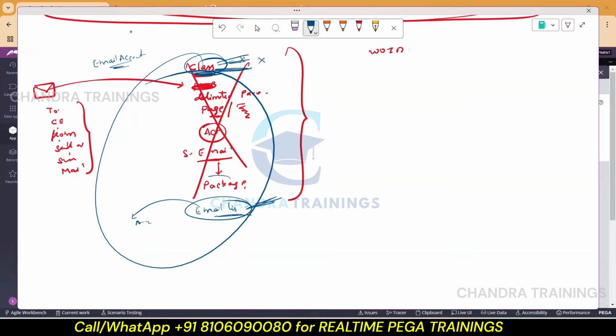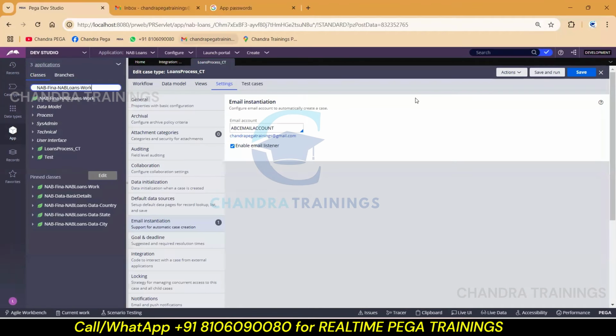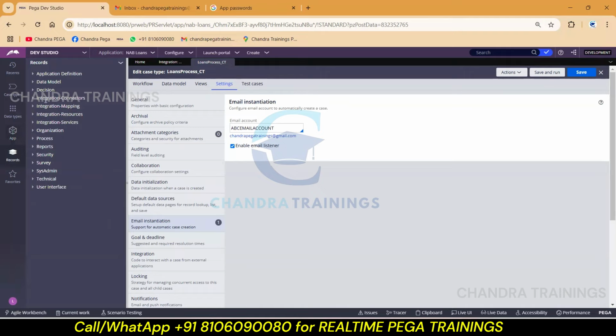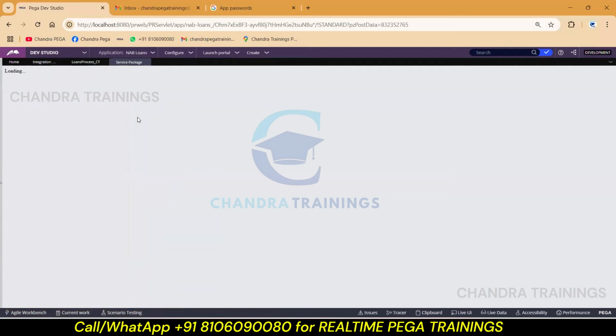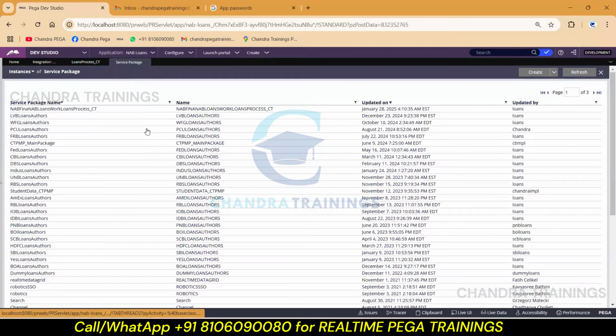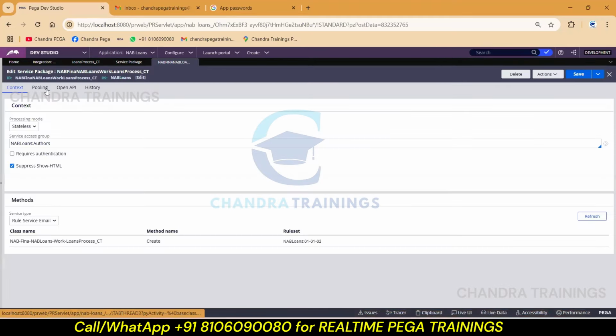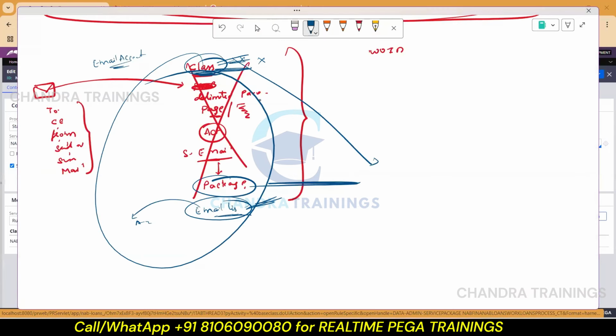And one service package will be created now with the same name as your class name. Let's cross check. Okay, so go to records and go for service package instances. So you should see one service package getting created automatically. We did not create this. So the service package rule will be automatically created.